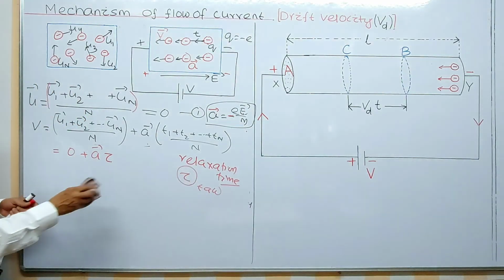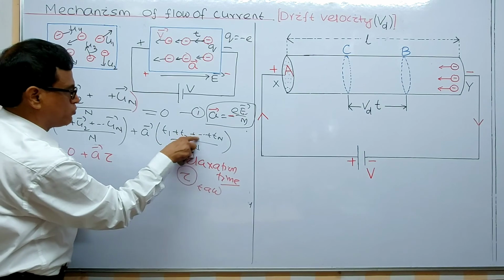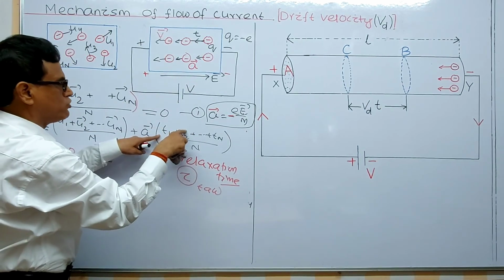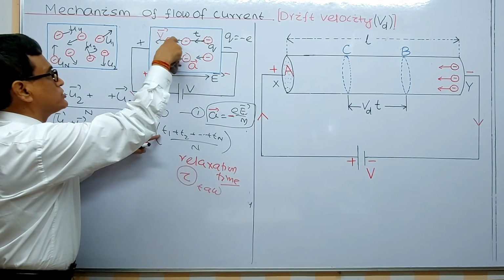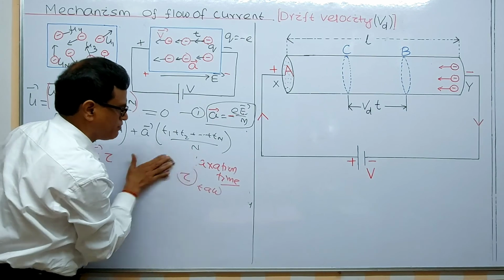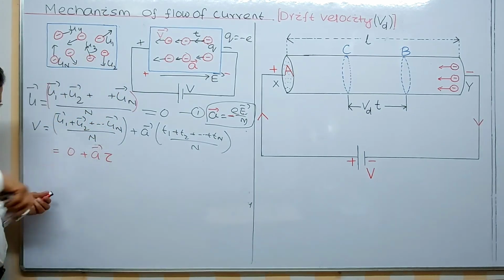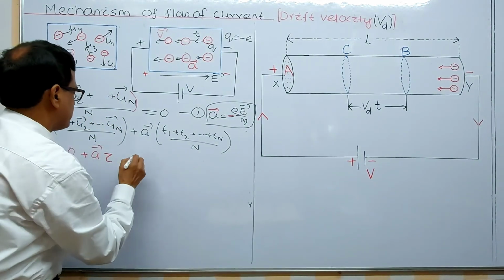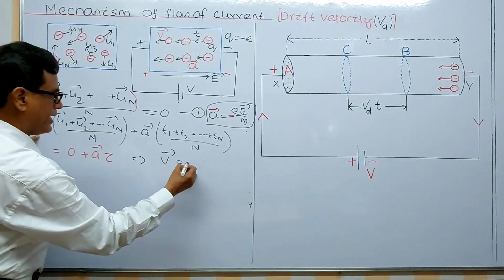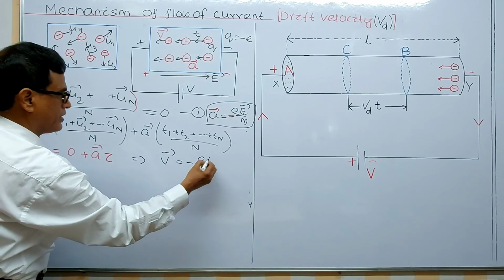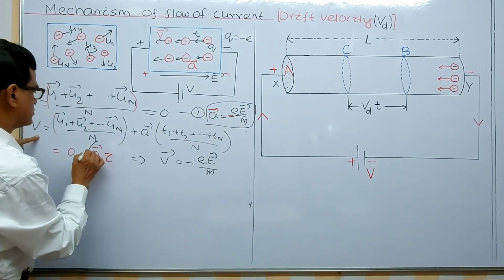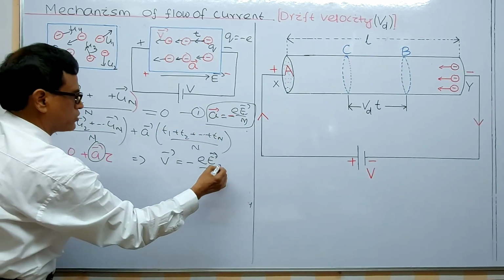So here I have taken t1 plus t2 plus and so on, because for the first electron the time between collisions is not equal to the time between collisions for the second electron. That's why t1, t2, tn will be taken, and the average time is called the relaxation time. You can write this like this: this implies that v equals minus a times tau, that is, minus e by m times tau. I am taking this acceleration, you see, from this, into tau.